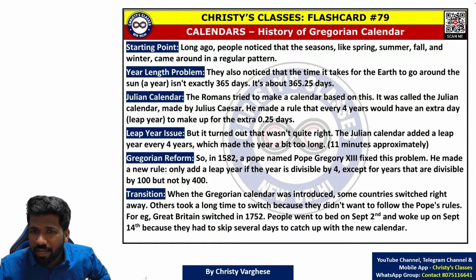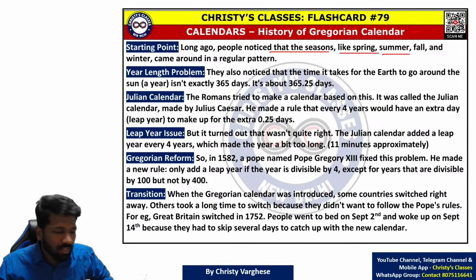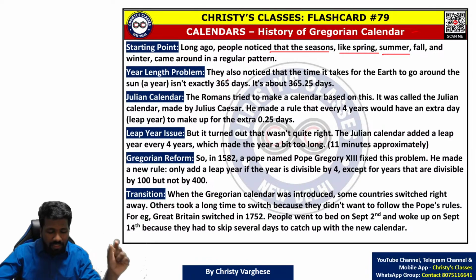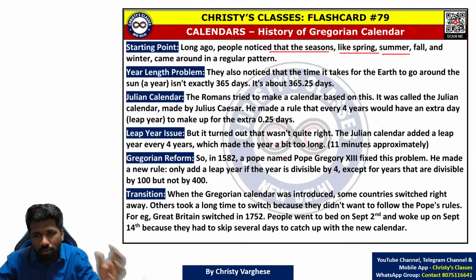What is the reason for a calendar? Because people noticed the change of seasons. So we need to track that. That is why a calendar was needed. And to base it on something related to a constant thing, it was related to the Earth's revolution. The Earth revolves around the sun in almost 365 days.